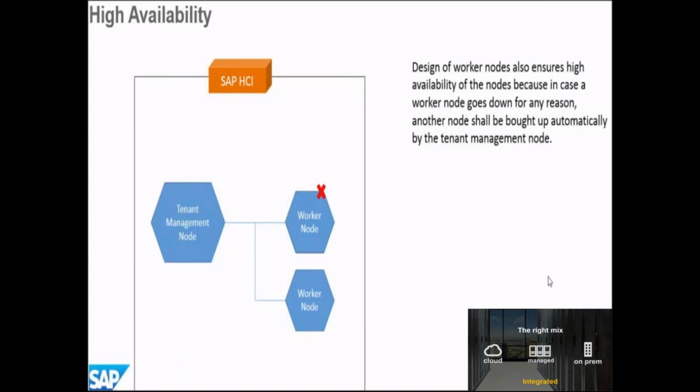Let's say right now I'm processing some message, and at the same instant my worker node stops working. SAP will quickly check which worker node is available, take that node, remove the one which is not working, and attach the new worker node to my tenant management node, and my HCI will work smoothly.